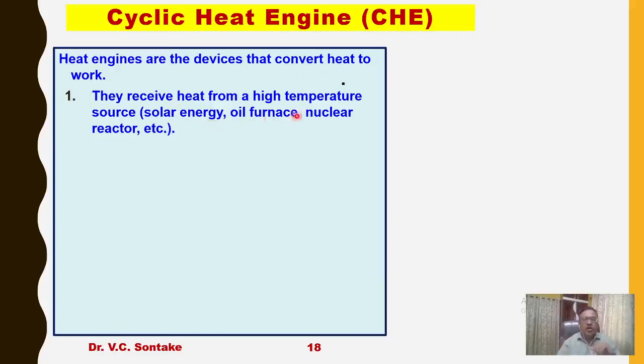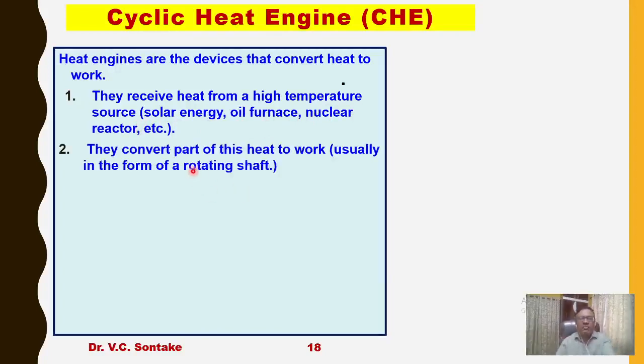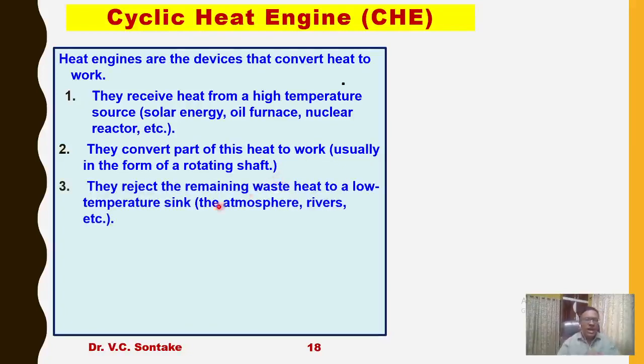They receive heat from a high temperature source, for example solar energy, oil furnace, nuclear reactor, or the combustion chamber of an IC engine. They convert part of this heat into work, usually in the form of a rotating shaft, and they reject the remaining waste heat, which is not converted into work, to a low temperature energy reservoir called a sink. For example, atmosphere, rivers, lakes, ponds or oceans.